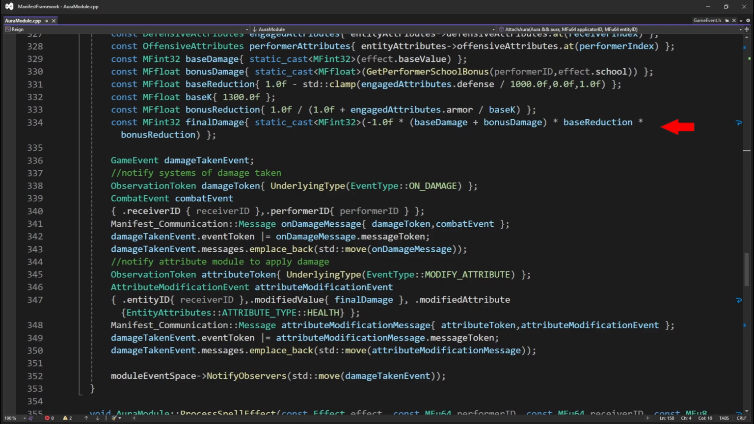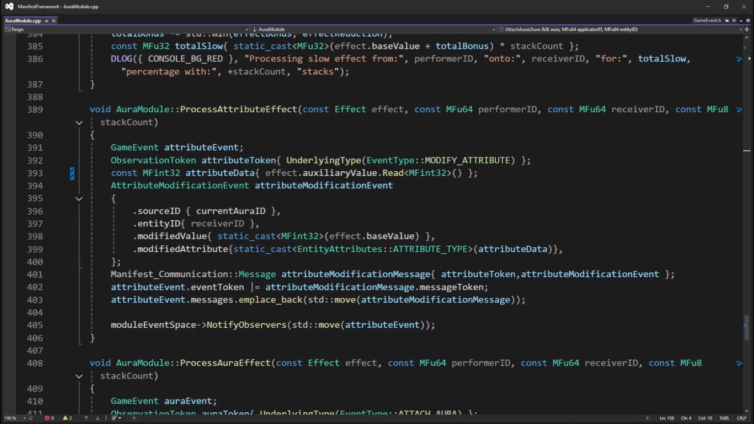With this final damage value, we're going to create two messages. The first will be an engagement event signaling that there was a damaging event that took place between two entities. The second will be to the attribute module signaling a modification to the health attribute must take place on the affected entity to reduce its health by some damage value.